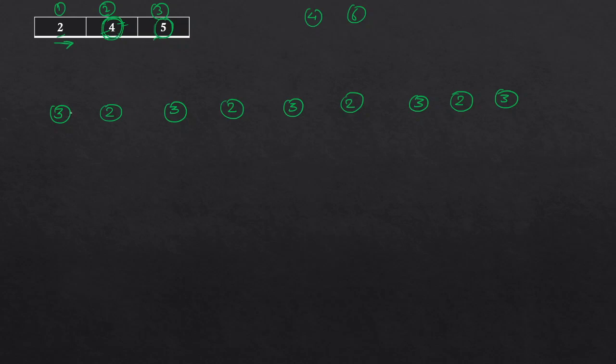Now what we'll do is, from 3 we move to 2, from 2 we move to 3, from 3 to 2, 2 to 3, 3 to 2, 2 to 3, 3 to 2, and 2 to 3. So by doing this, we have covered the second project and we have covered the fifth project. Now this first project can come 2 times. So how are we going to use this thing?